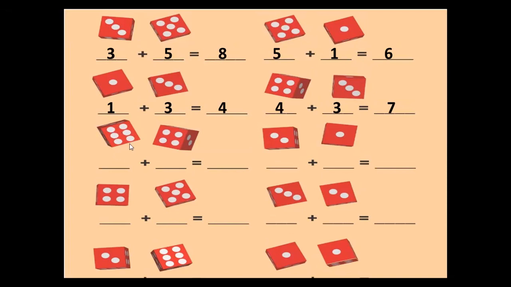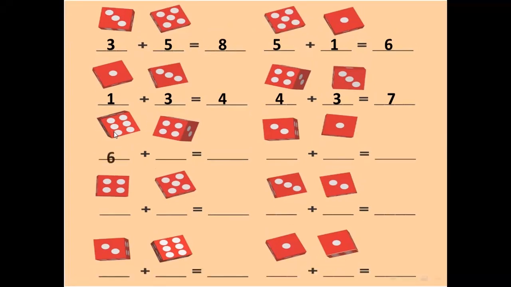How many dots here in this dice? 6. Yes, we have here 6. And how many dots here? 4. Yes, 4. So 6 plus 4 equals 10. Excellent, Miral. Thank you.